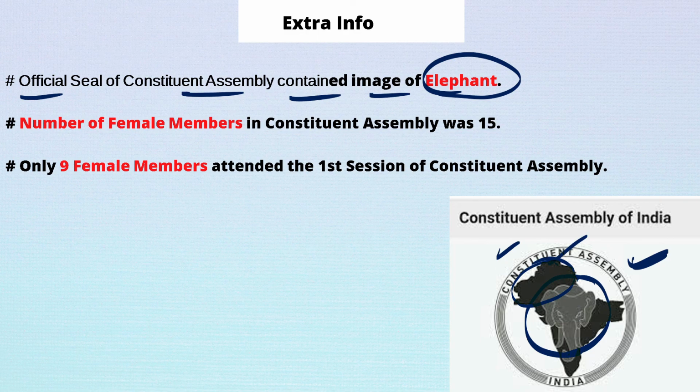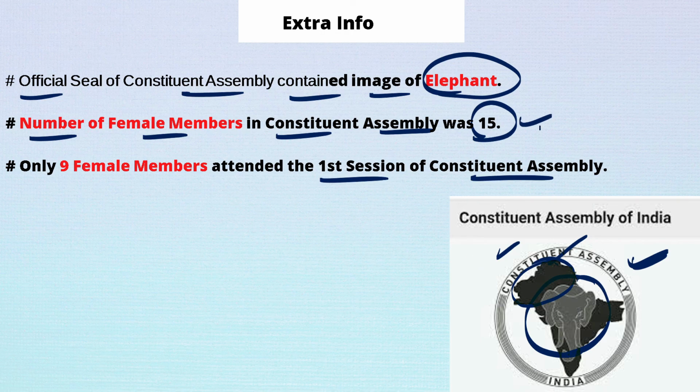Now the number of female members in the Constituent Assembly was 15. In the first session of the Constituent Assembly, out of these 15 female members, only 9 female members participated, which was held in New Delhi. Who knows, sometimes you may get some weird questions in your GK section, so it is always better to learn as many facts as possible.